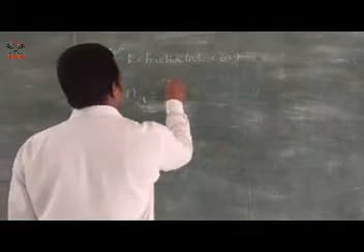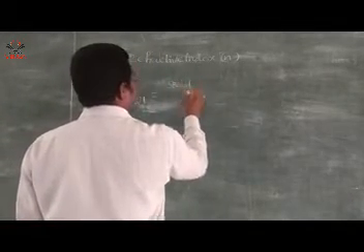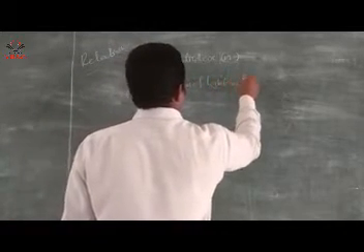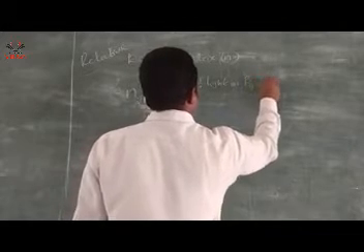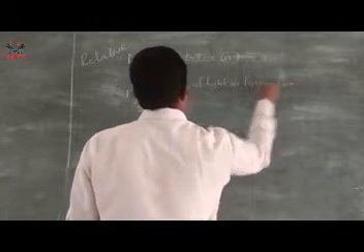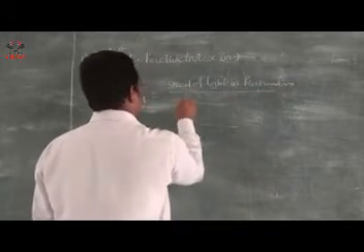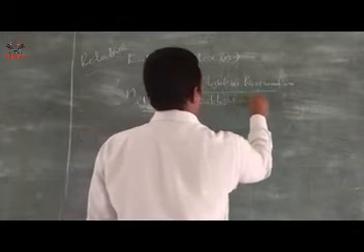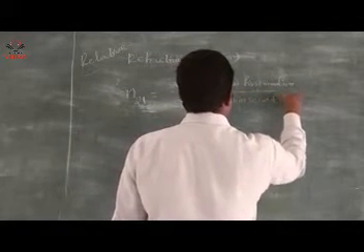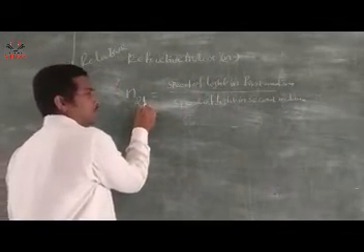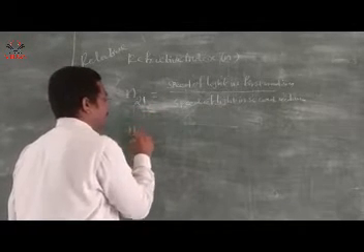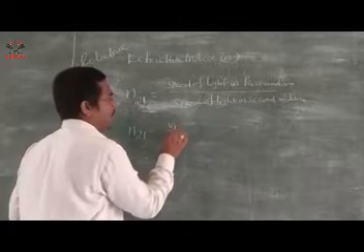Note down everyone: the ratio of speed of light in the first medium and speed of light in the second medium. Simply we say 1 to 2. 1 means first medium, 2 means second medium. n21 is equal to v1 by v2.